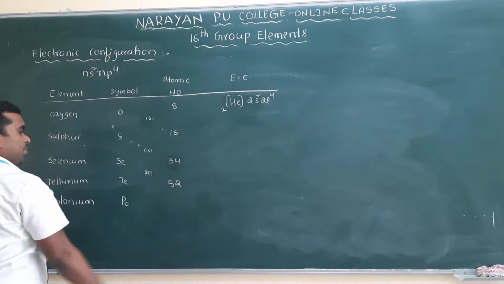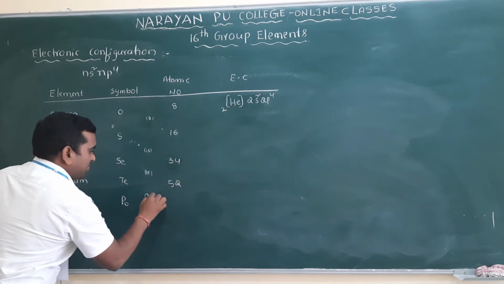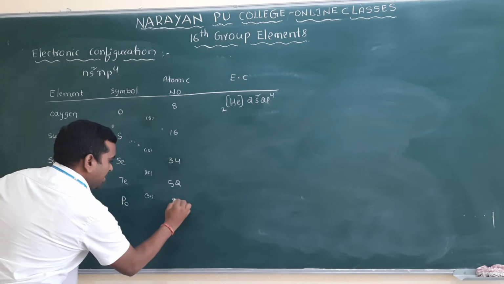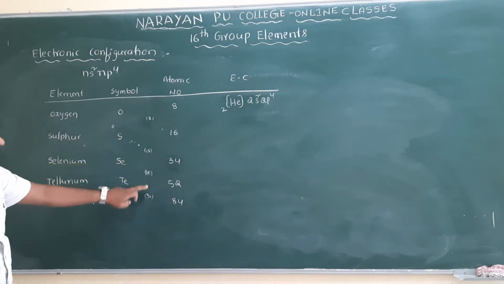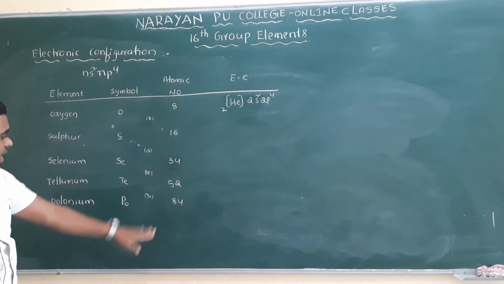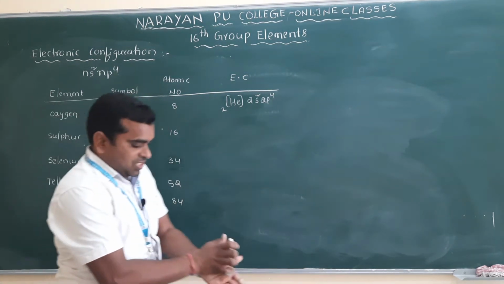And again you add 18, 18 plus 34, you will get 52. So tellurium atomic number is 52. Then last you add 32. 32 plus 52 you will get 84. These are the atomic numbers. So you add 8, 18, 18 and 32, you will get the atomic numbers of the respective 16th group elements.